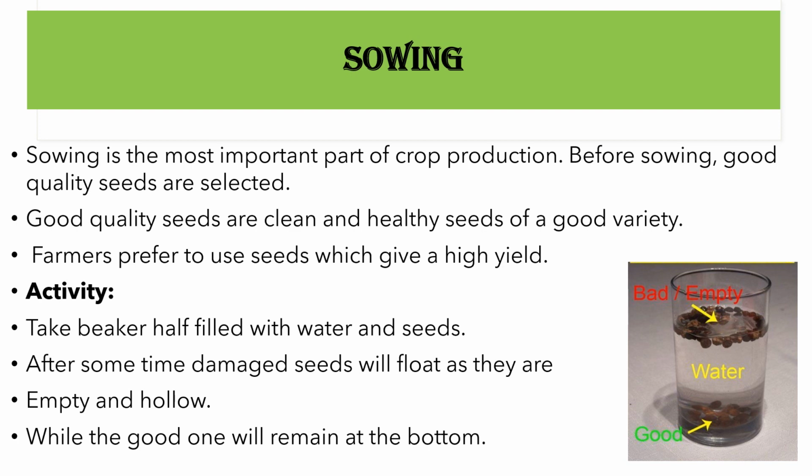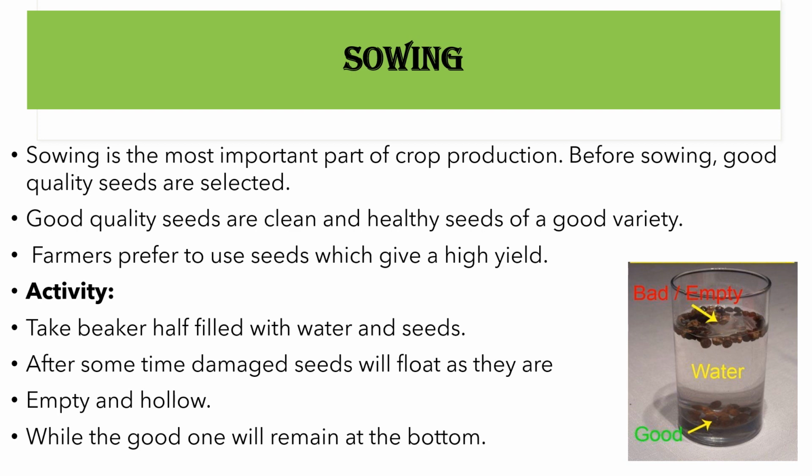Now the next step is sowing the seeds, which is again the most important part of crop production. Before sowing, good quality seeds are selected. Good quality seeds are clean and healthy seeds of a good variety. So farmers select a very good quality of seed so that they can get a good amount of crop, or high yield, right? Now, how do they find out that the seeds are of good quality? This you can try yourself also with the help of an activity.